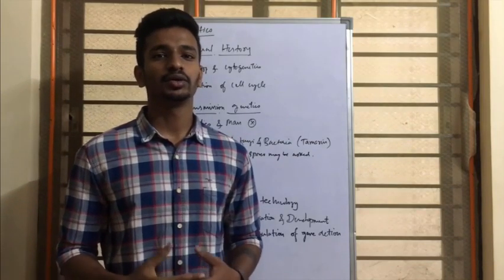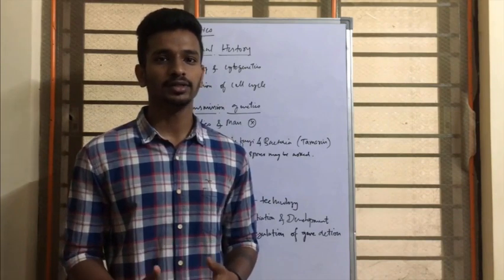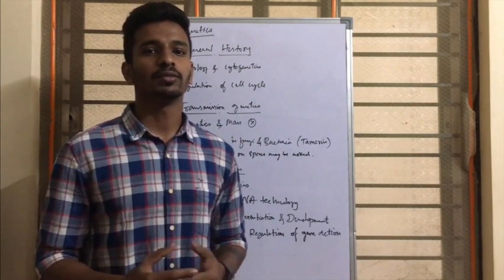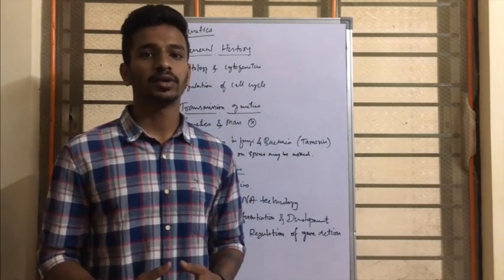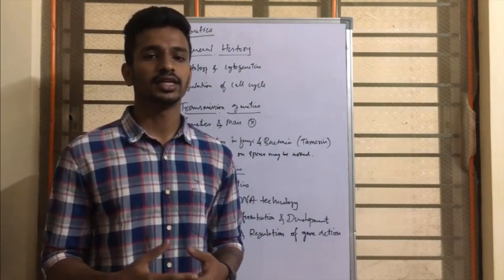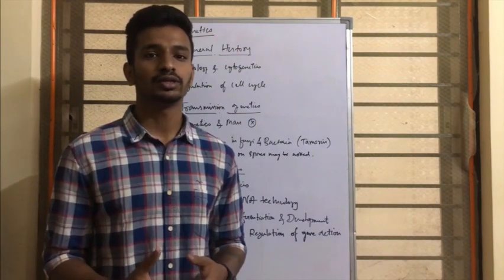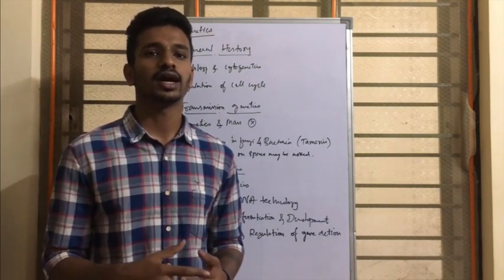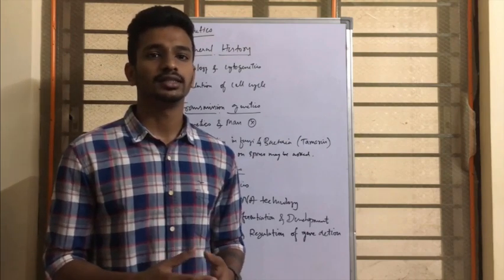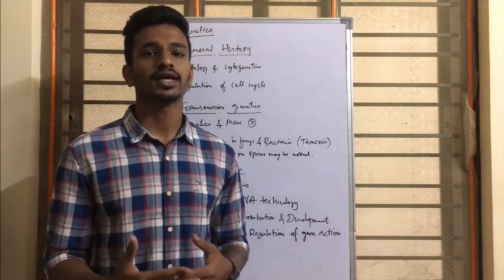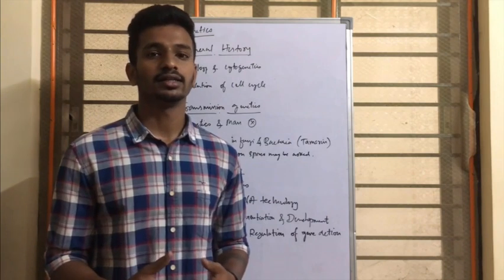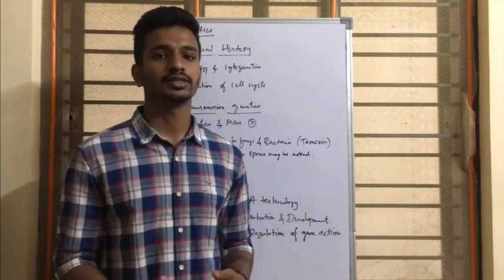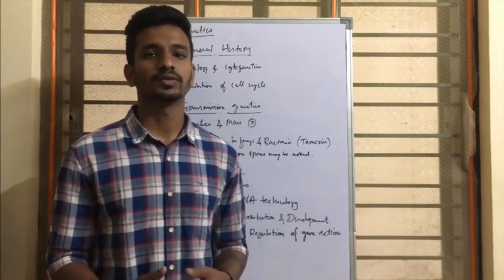In the previous video, I told about the subjects which come in the plans and syllabus and the books I refer for the exams. In the previous video, I forgot to tell about the statistics part. From the statistics part, different types of tests like F-test, T-test, Z-test, you need to know about the scientists who gave them and the purpose for which they are used, and about the different types of designs like RBD, CRD and LSD. The question may be asked from this topic by asking the number of degrees of freedom by giving the number of replications and treatments. These things are important from the statistics part.